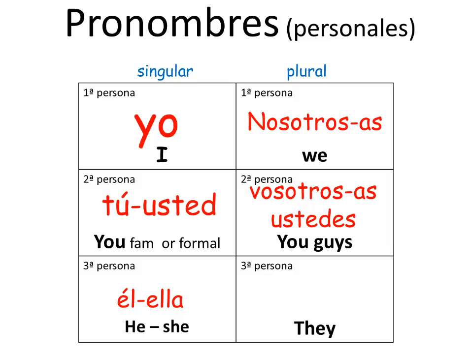Again, you are talking to an adult, an elderly person, a policeman. And the ustedes form, remember, can be used either formally or informally in Central and South America. And last but not least, we've got the ellos form or the ellas form, which is they. It's the pronoun in English. And we've got ellos, a group of only boys, or once again, a mixed group with at least one boy in it. And the ellas form would be a group of only ladies.